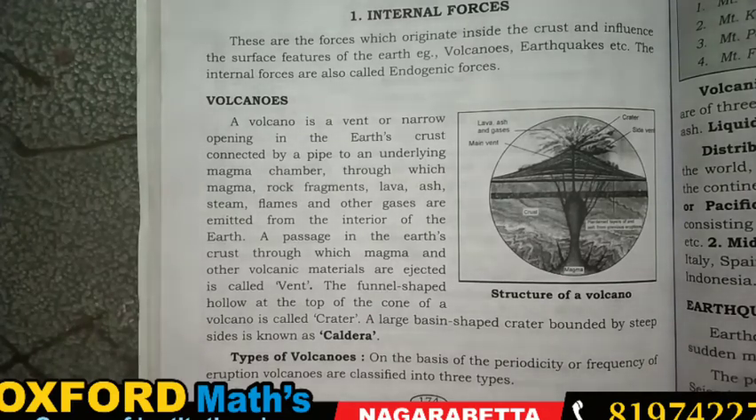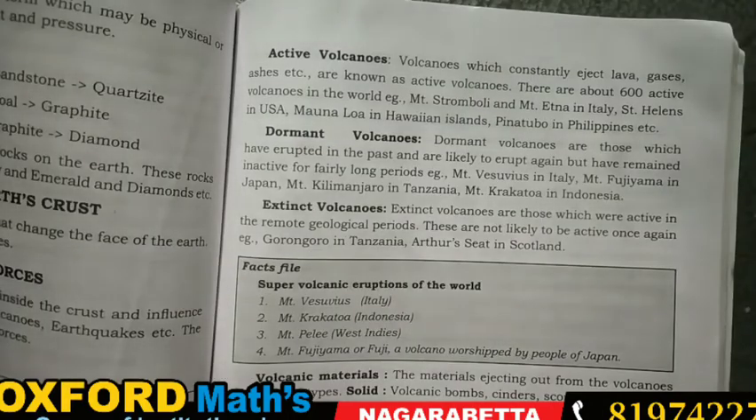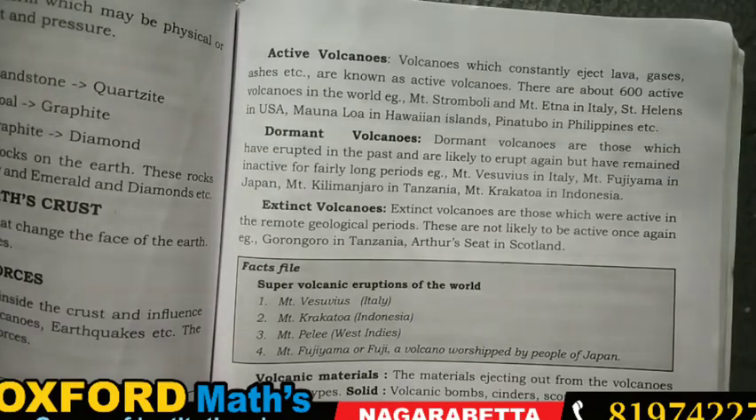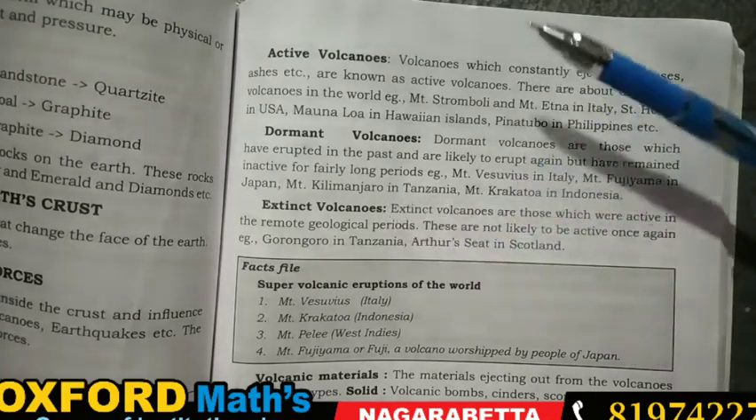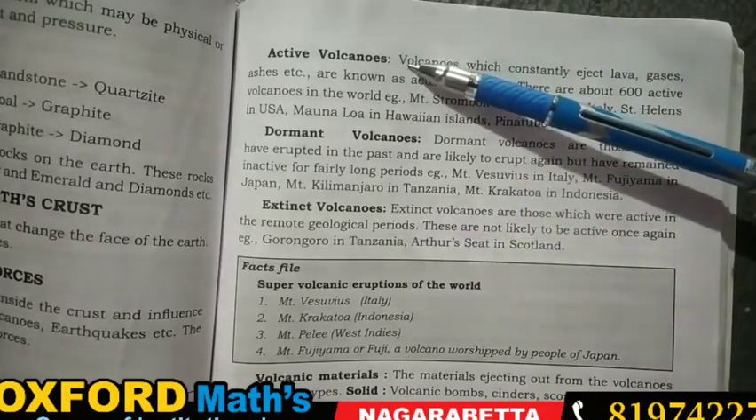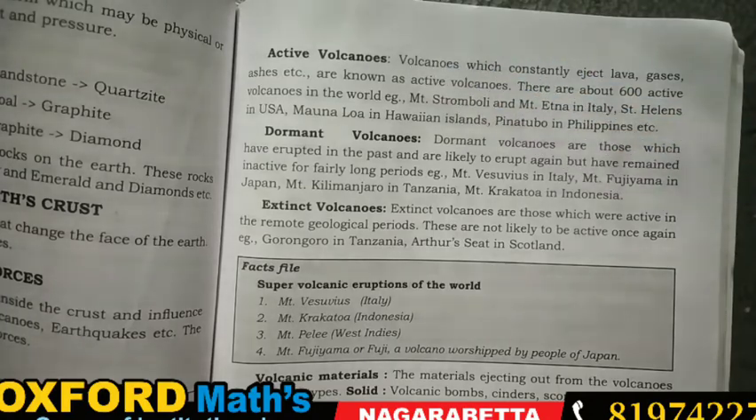The types of volcano are divided into three important types. The first one is active volcano, another one is dormant volcano, and the third one is extinct volcano. Look at here how the active volcano works. A volcano which consistently ejects lava, gas, ash.